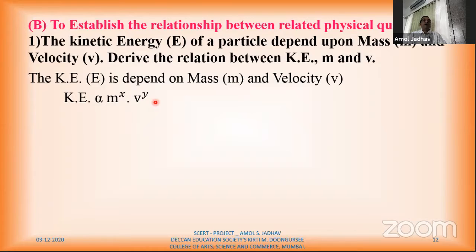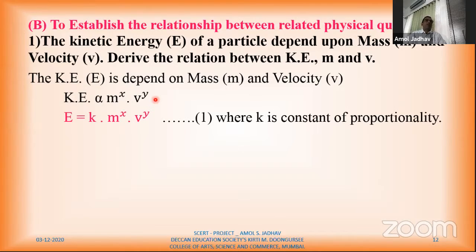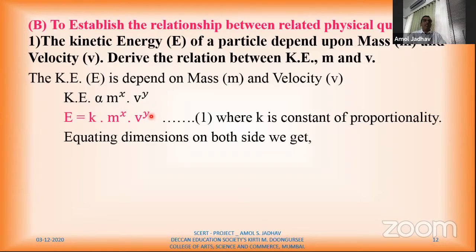Okay, and here by using dimensional analysis, I can find out the value of this x and y. So I can find out the exact dependence of kinetic energy on mass and velocity. So from this equation, instead of the sign of proportionality, I'll consider an equal sign. So I have to consider one k, which is the constant of proportionality. So E is equal to k into m raised to x, v raised to y.